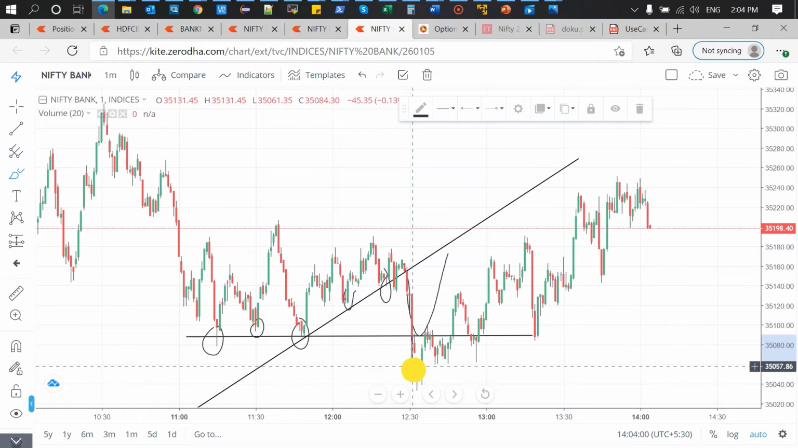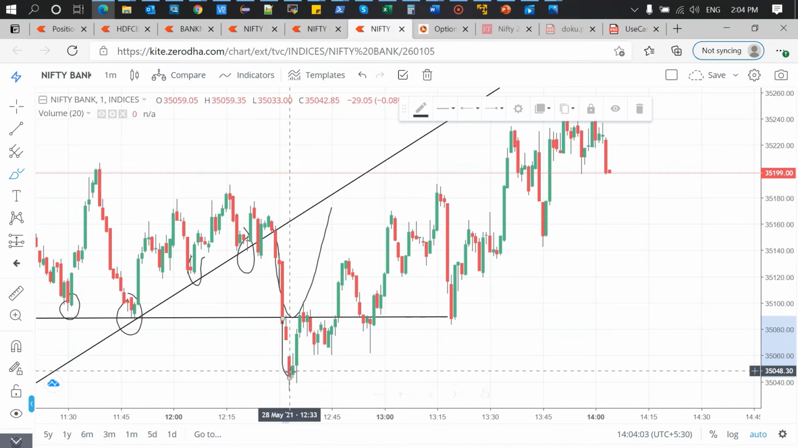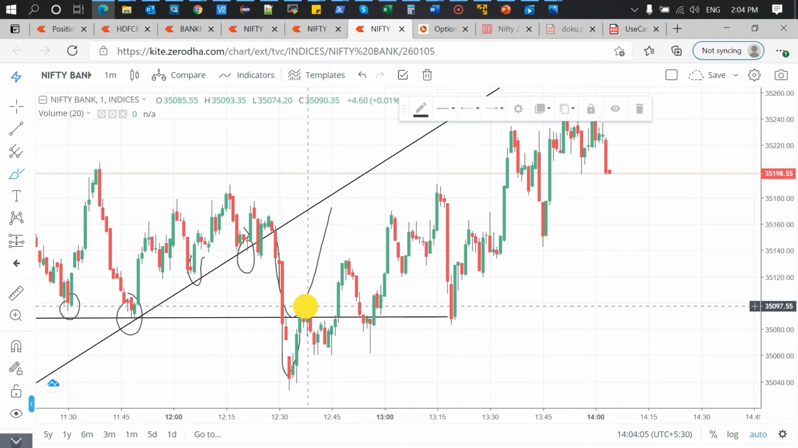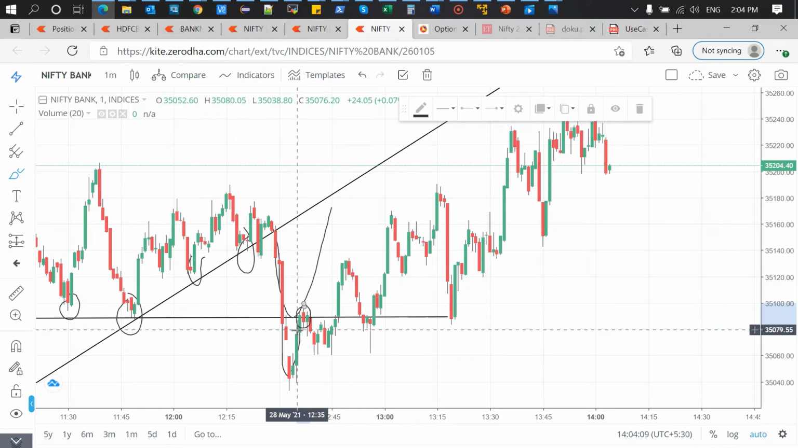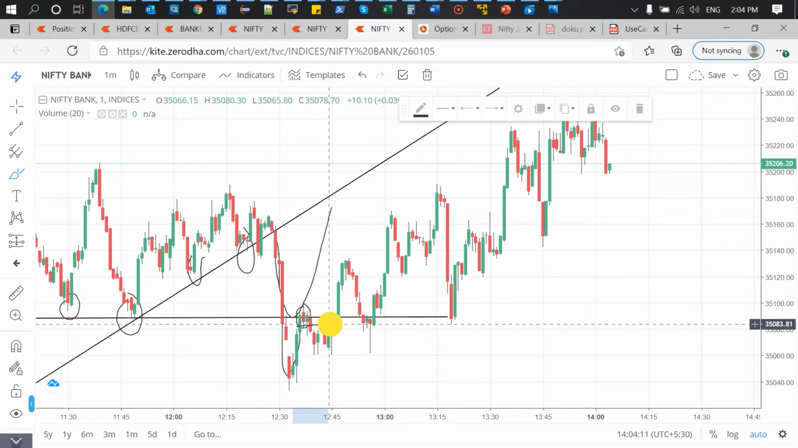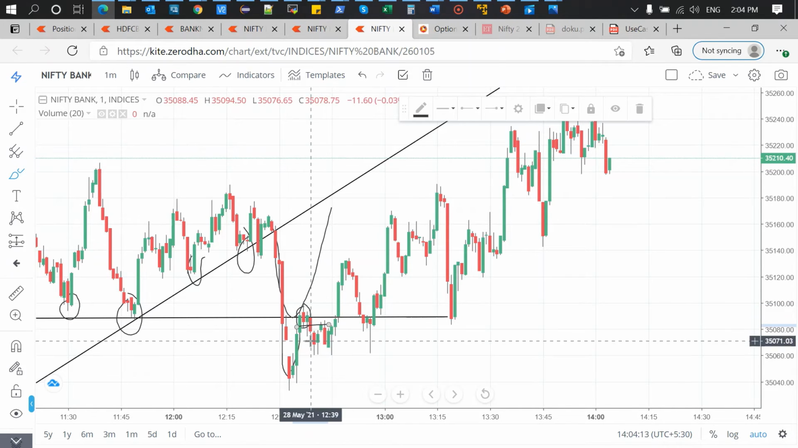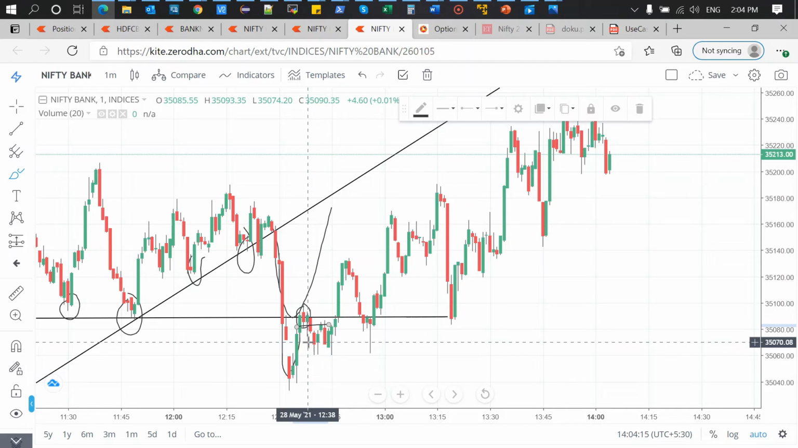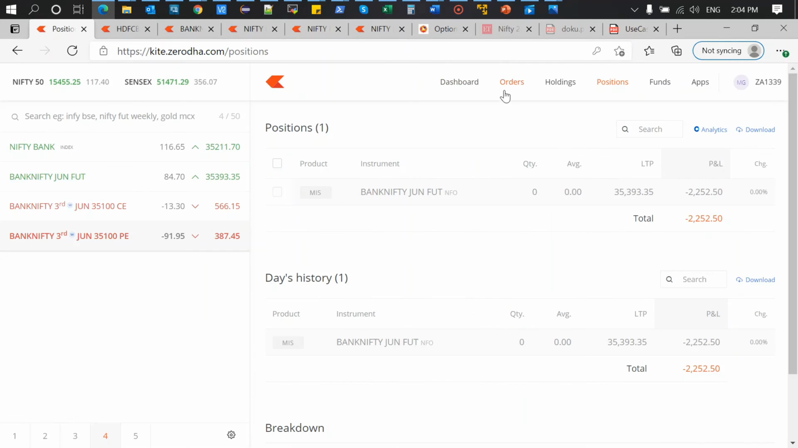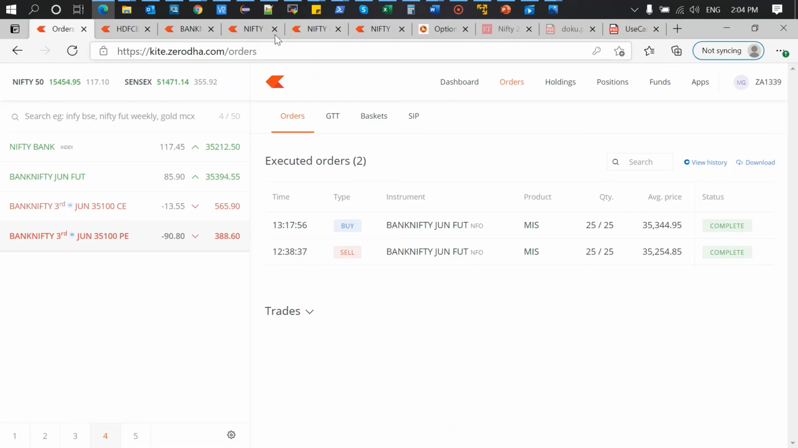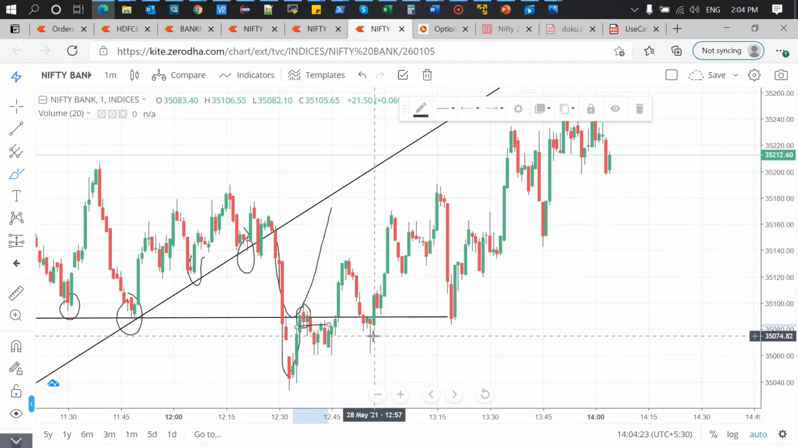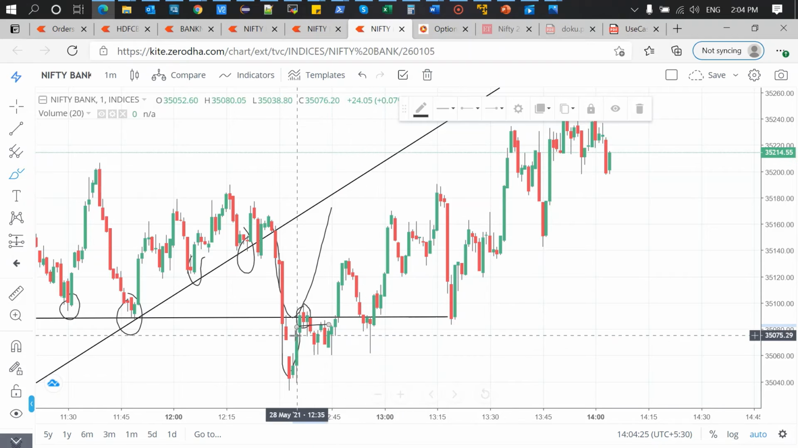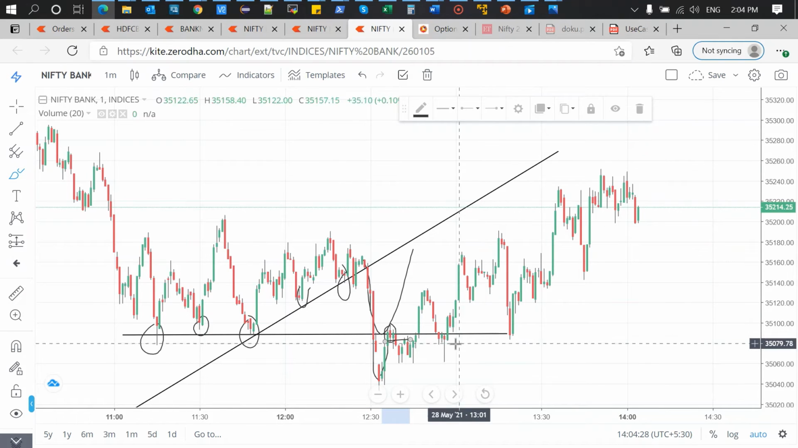In fact, it broke. This level clearly broke, and it even retested this level. After that, a red candle was formed. So I made my entry just below the red candle. You can see this is 12:38. If I go to my order book, 12:38, I made my entry. So after breaking this red candle's low, I made my entry.